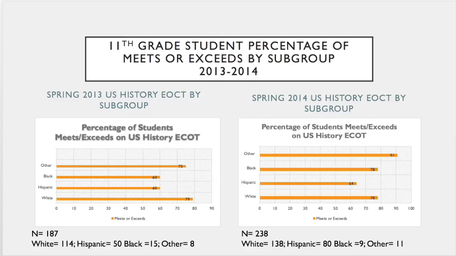In 2014, you'll see a gap between the white and Hispanic, but the black population actually has the same percentage of students who meet and exceed, and you can look here at the numbers, but out of 238 students tested, only 9 of those students were black. So while the percentage is the same, the number of students being tested is fairly significant in the difference of people testing.